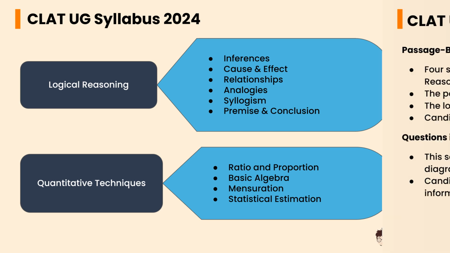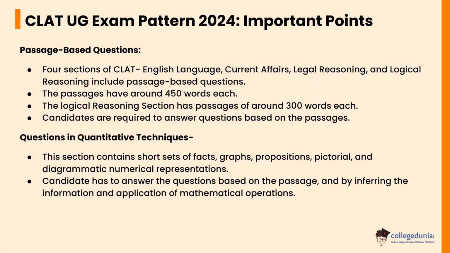Let's check the important points of the CLAT UG exam pattern 2024. In passage-based questions, 4 sections of CLAT, English language, current affairs, legal reasoning and logical reasoning, include passage-based questions. The passages have around 450 words each. The logical reasoning section has passages of around 300 words each. Candidates are required to answer questions based on the passages.